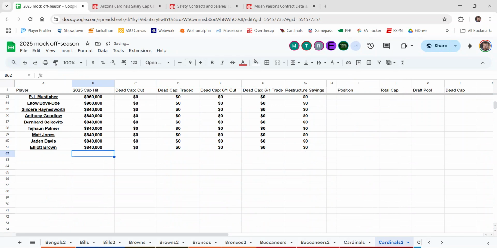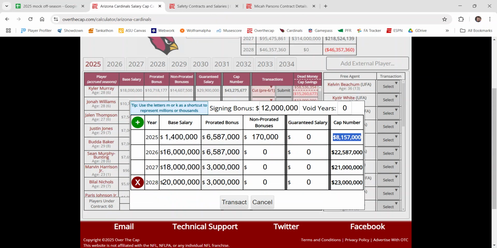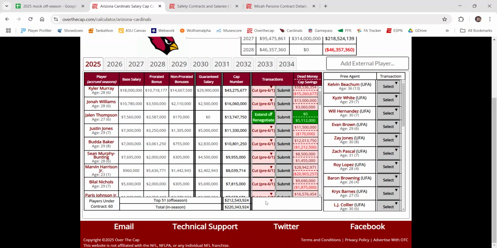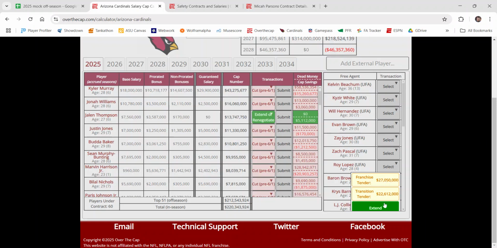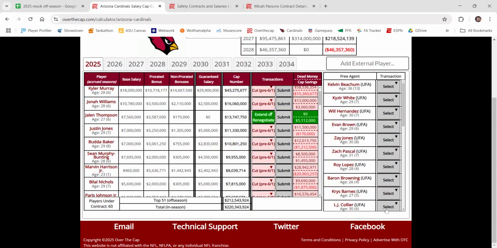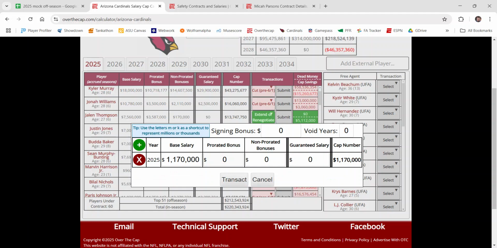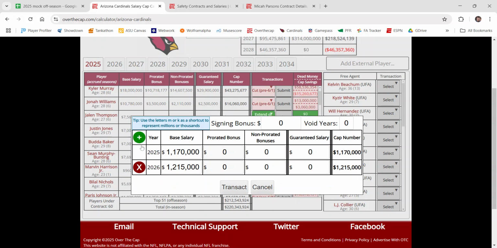And now let's say I want to sign a free agent, because you can also sign free agents. How you build free agent contracts doesn't matter at all, right? It doesn't have to be the exact player. Just build the contract.